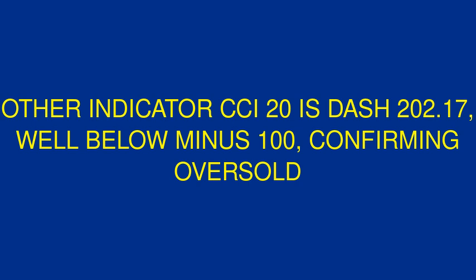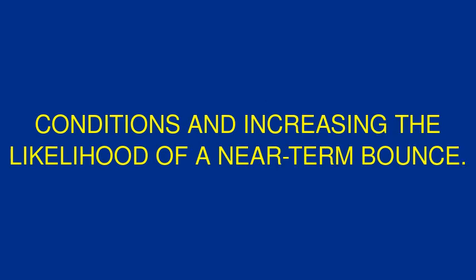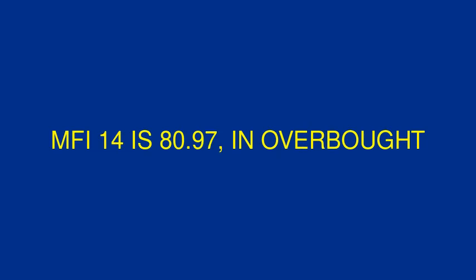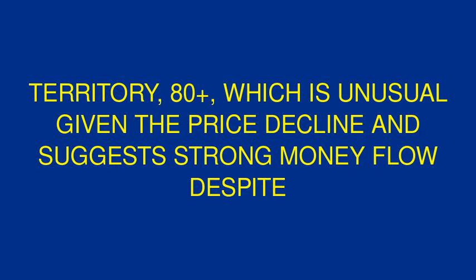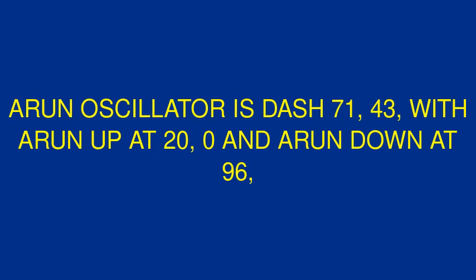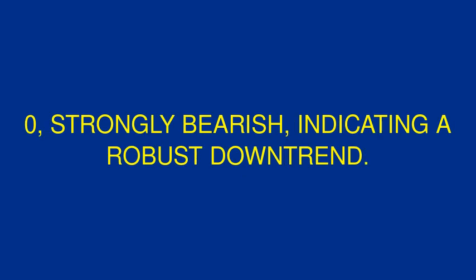Other indicators: CCI 20 is -202.17, well below -100, confirming oversold conditions and increasing the likelihood of a near-term bounce. MFI 14 is 80.97, in overbought territory, 80+, which is unusual given the price decline and suggests strong money flow despite selling pressure. Aroon oscillator is -71.43, with Aroon up at 20.0 and Aroon down 96.0, strongly bearish, indicating a robust downtrend.